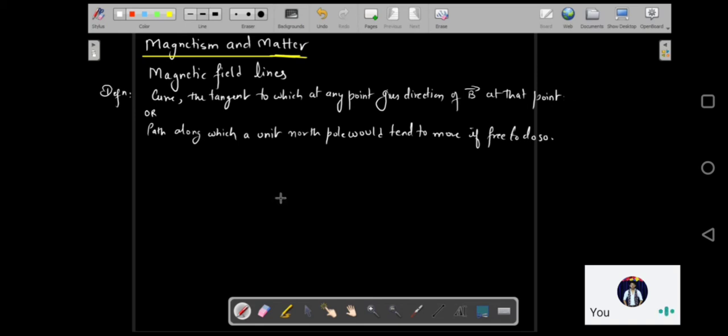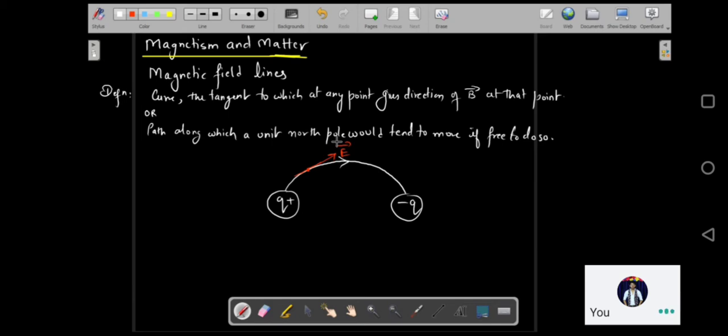So if we had a positive charge and a negative charge, we saw that the electric field lines initiated from a positive charge and end over a negative charge. Supposing I consider a single point, and at this point I want to find out the net electric field because of these two charges. I have to simply draw a tangent to this curve, and this tangent gave me the direction of electric field to be precise.